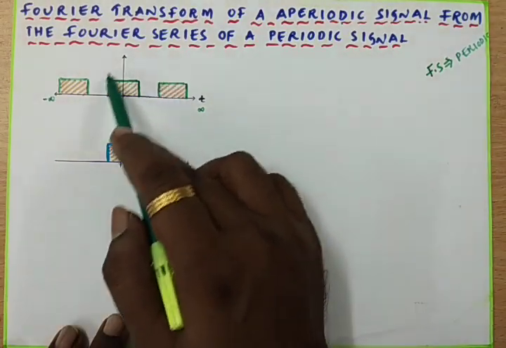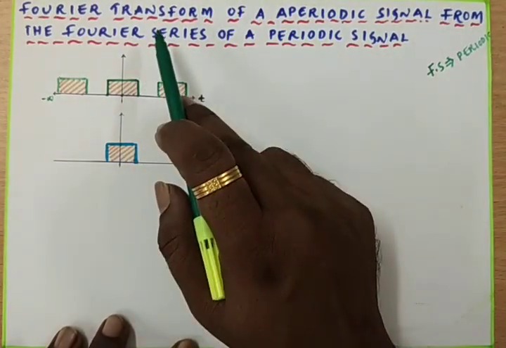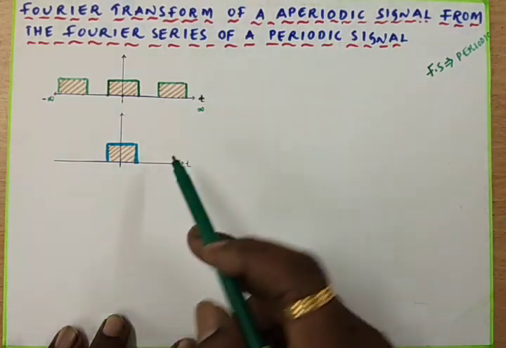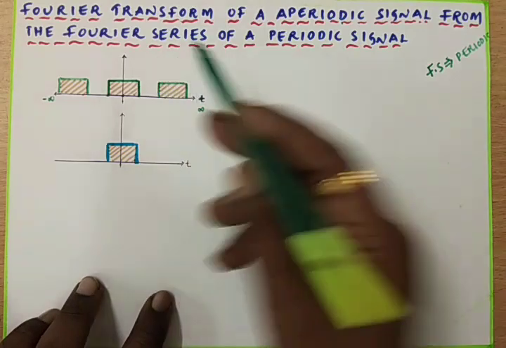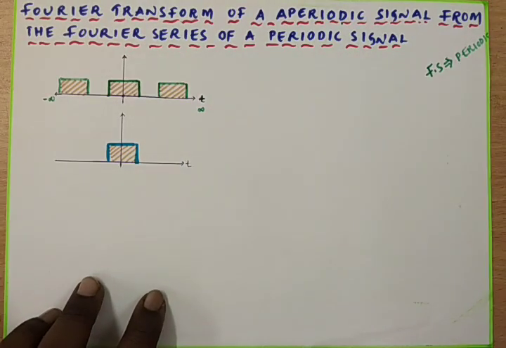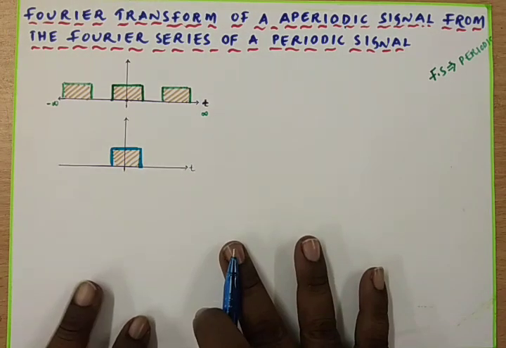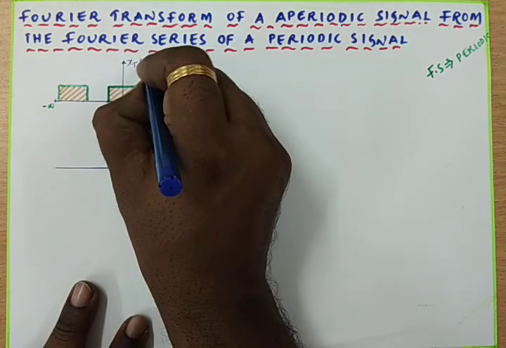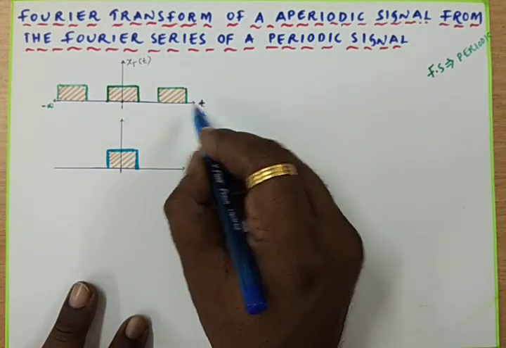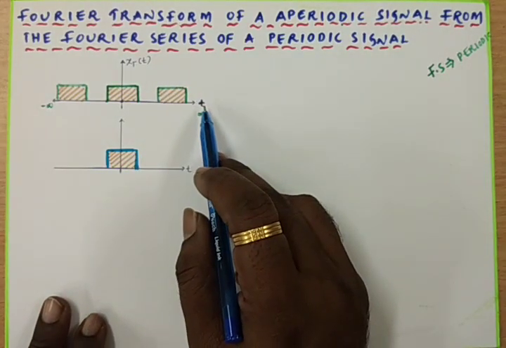We are going to make it aperiodic, because the Fourier transform can be used to analyze aperiodic signals. So here this is a periodic signal. Let me call this periodic signal x_T of t, and it is a time domain signal, so the x-axis is used to represent time only.